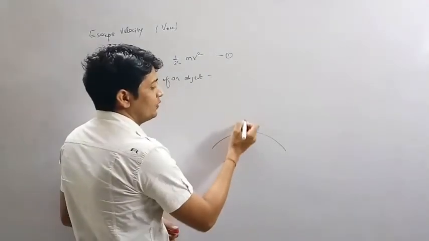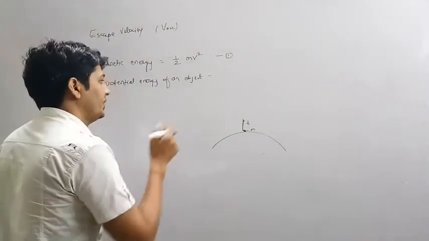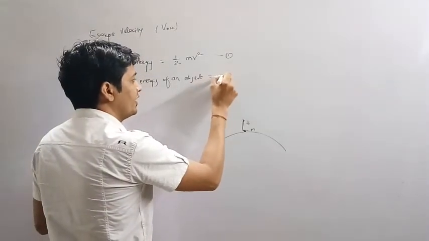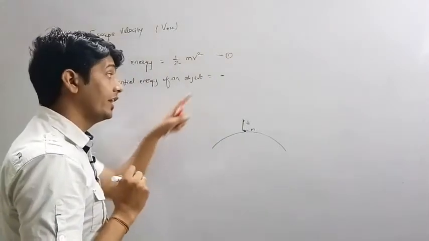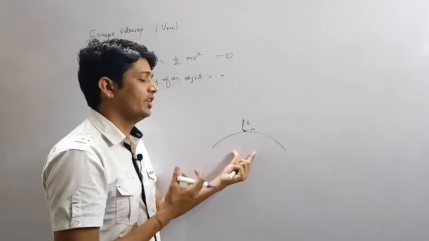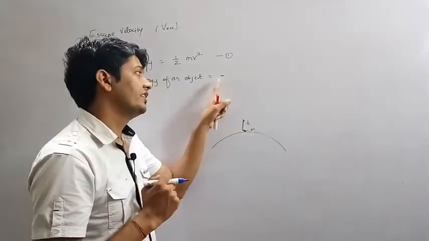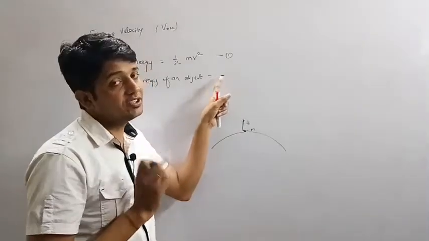Earth is applying an opposing force on the object, so we have to take its magnitude negative. Why negative? Because the gravity of earth pulls the ball or any object towards the center of earth, and it is the opposing force. That's why we take its sign as negative.